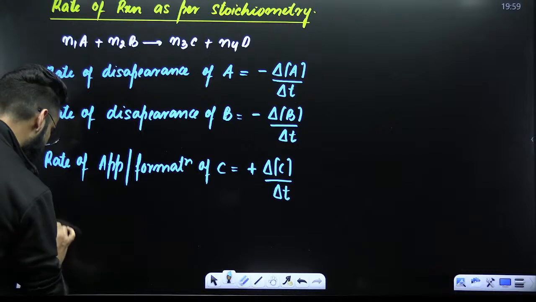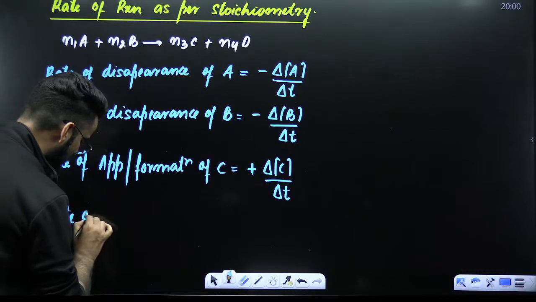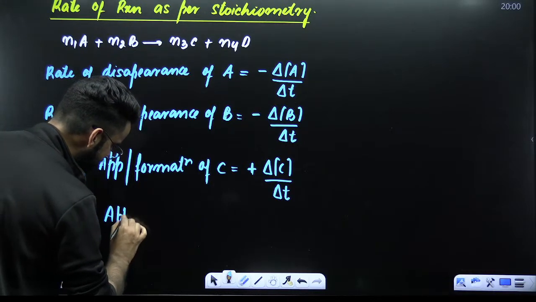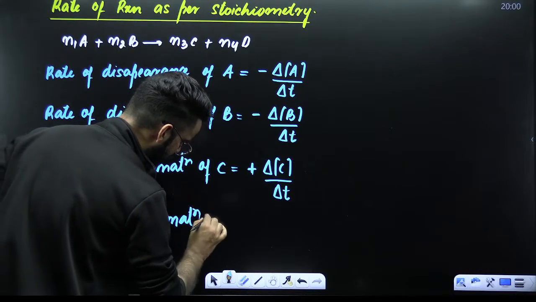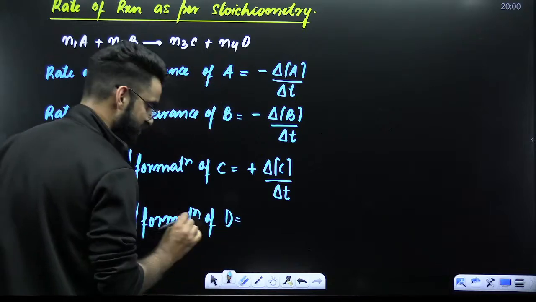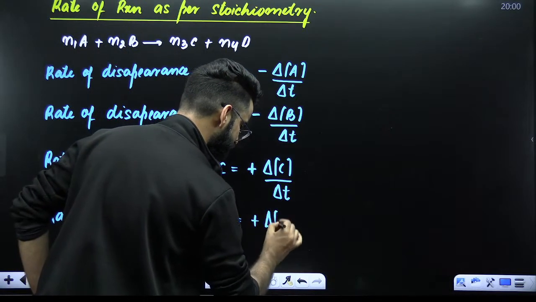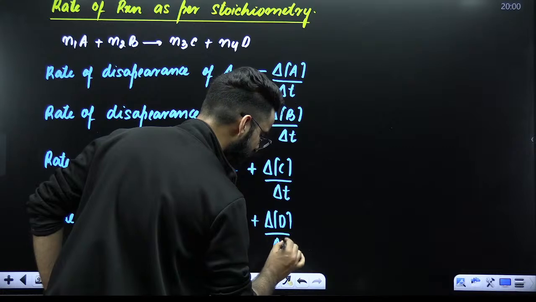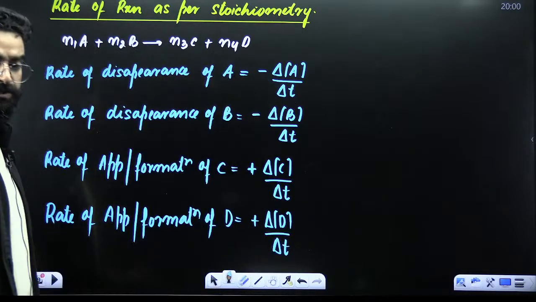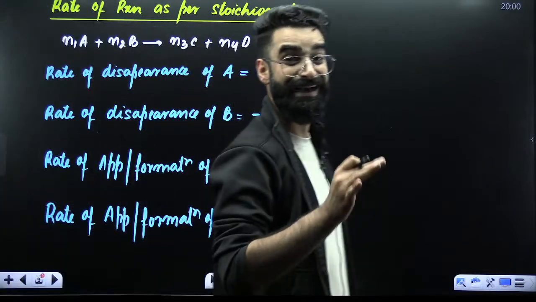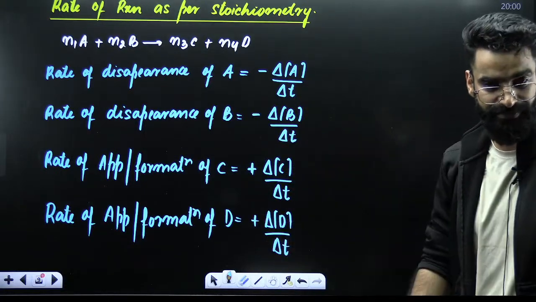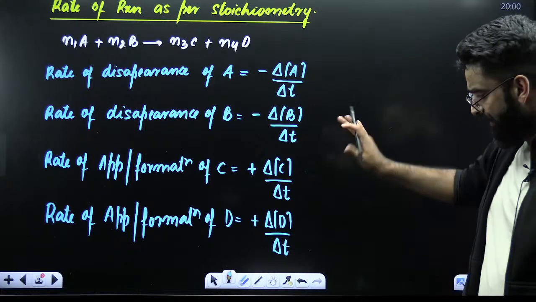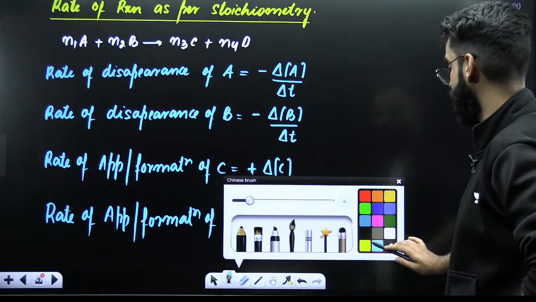In the similar way, if I want to get the rate of appearance, or you can call it the rate of formation, of what? Of D. It's going to be plus change in the concentration of D divided by time interval delta T. Okay, so this is how you are going to write the rates of appearance and rates of disappearance of reactants and products respectively. First was the rate of disappearance, second was the rate of appearance.